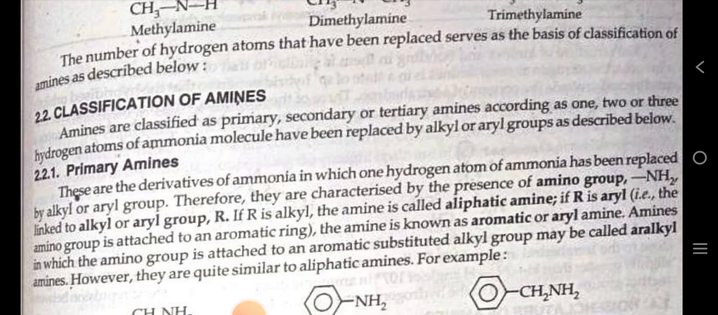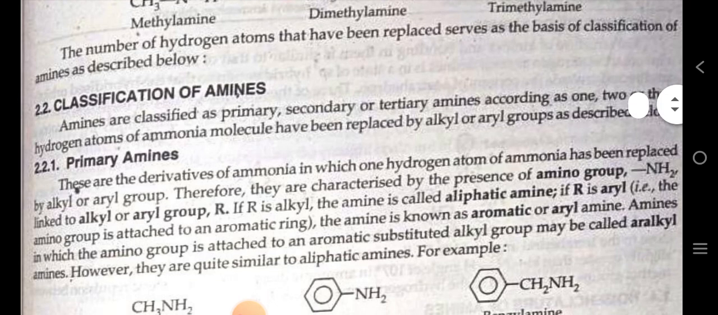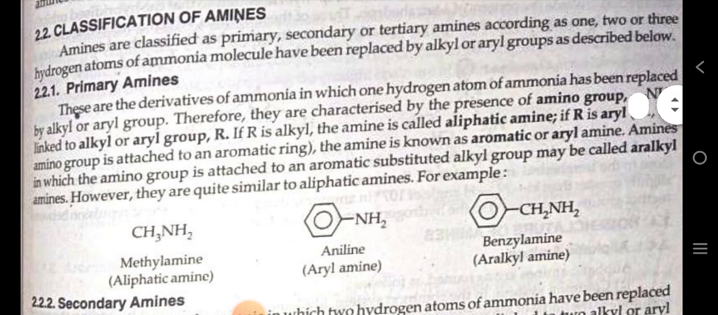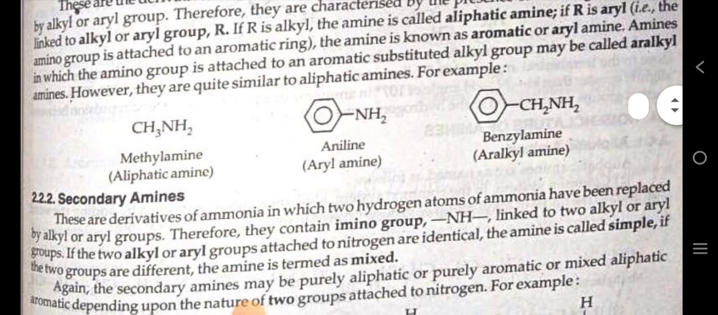Primary amines. These are the derivatives of ammonia in which one hydrogen atom of ammonia has been replaced by alkyl or aryl group. Therefore, they are characterized by the presence of amino group linked to alkyl or aryl group. If R is alkyl, the amine is called aliphatic amine. If R is aryl, amine is known as aromatic or aryl amine. Amines in which amino group is attached to aromatic substituted alkyl group may be called aralkyl amines. For example, methylamine, aniline, benzylamine, they all are 1 degree amines.